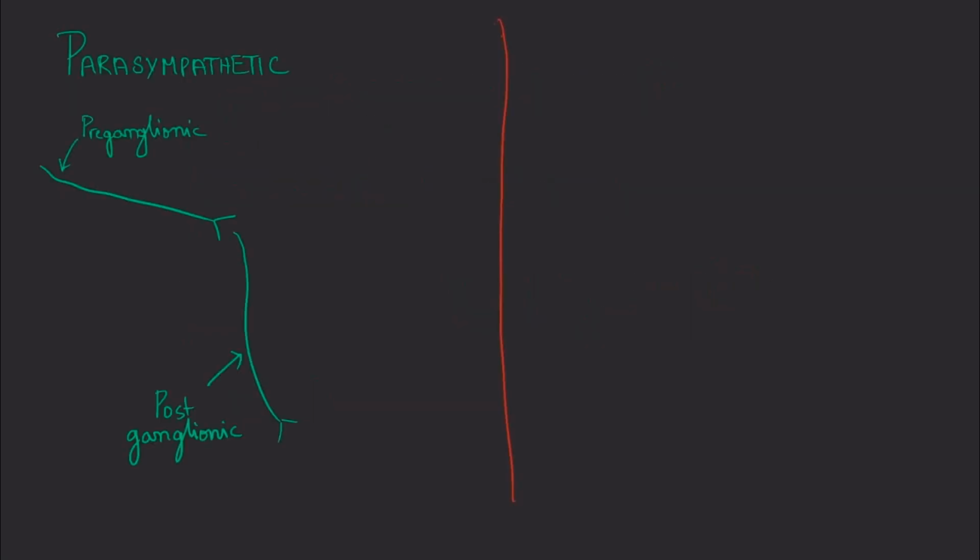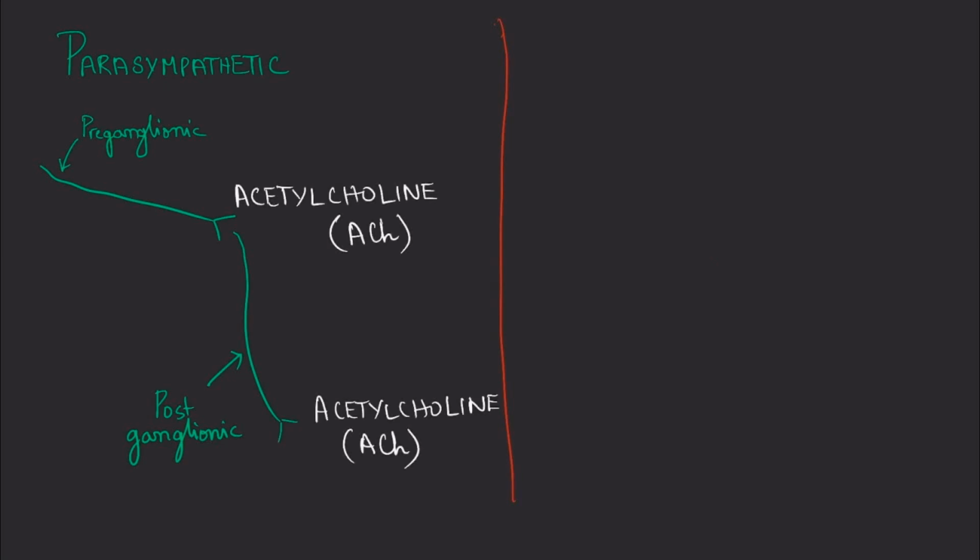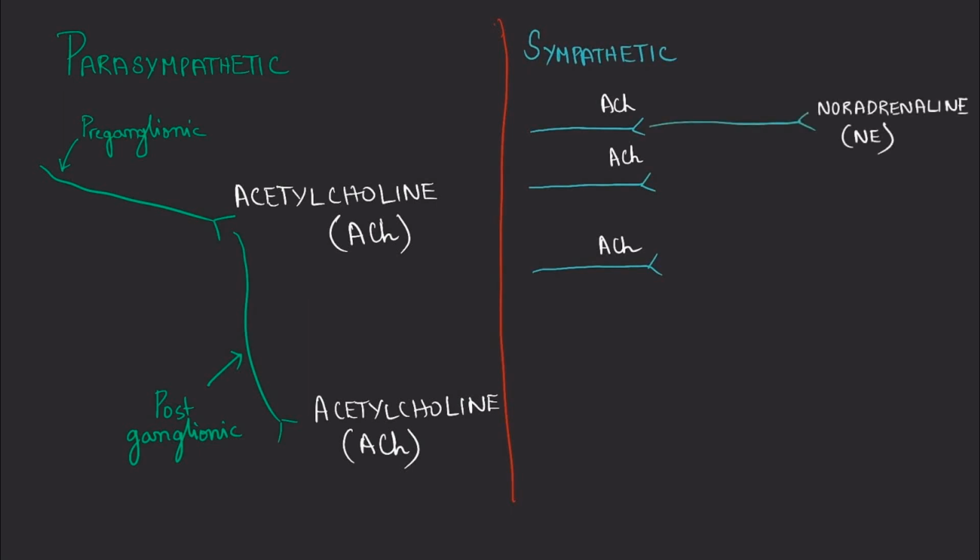In the parasympathetic nervous system, the preganglionic nerve and the postganglionic nerve both release acetylcholine as the neurotransmitter. Of course, there are various different receptors which are going to mediate the action. We will talk about receptors in the next video. In the sympathetic nervous system, all preganglionic nerve fibers release acetylcholine. But what happens in the postganglionic neuron has three different possibilities. In the first possibility, which is the most common one, noradrenaline is the neurotransmitter that is released at the end organs. A few end organs receive acetylcholine, such as thermoregulatory sweat glands.